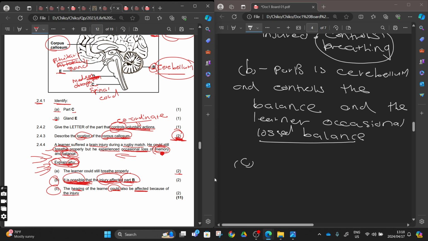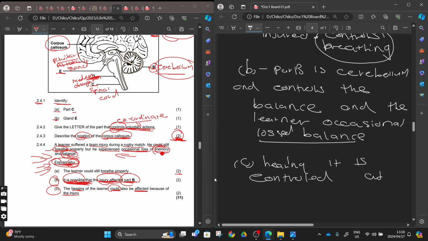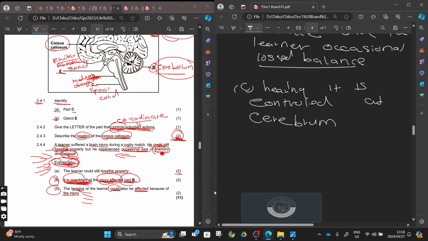You can say that hearing is controlled at the cerebrum. Sorry, we know that all five senses, the sight, the hearing, the feeling, the touching, are controlled at the cerebrum. So they want us to explain why the hearing of the learner could be affected. There was a possibility of this learner losing hearing. We can say the hearing is controlled at the cerebrum, right? And from our statement, you can write everything. It's 2 marks, right? You can write and from the statement, it's when you are flexing now, trying to show them that you understand whatever you're talking about.